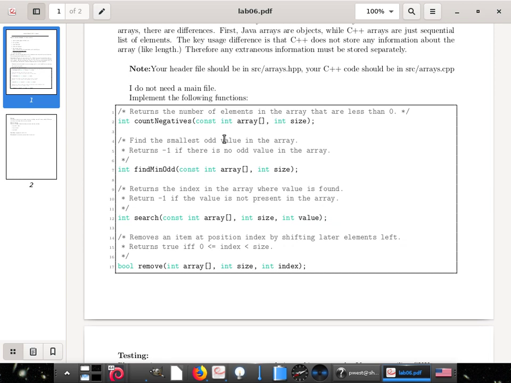We good? What do you mean by it doesn't need a main file? Remember how just recently, when I was doing the next iteration of makefiles, I created that main.cpp as a separate file? Yes. I don't need that file. You don't need to commit that. You can if you want to, but I don't need it. I'm simply testing your implementation of these 4 functions.